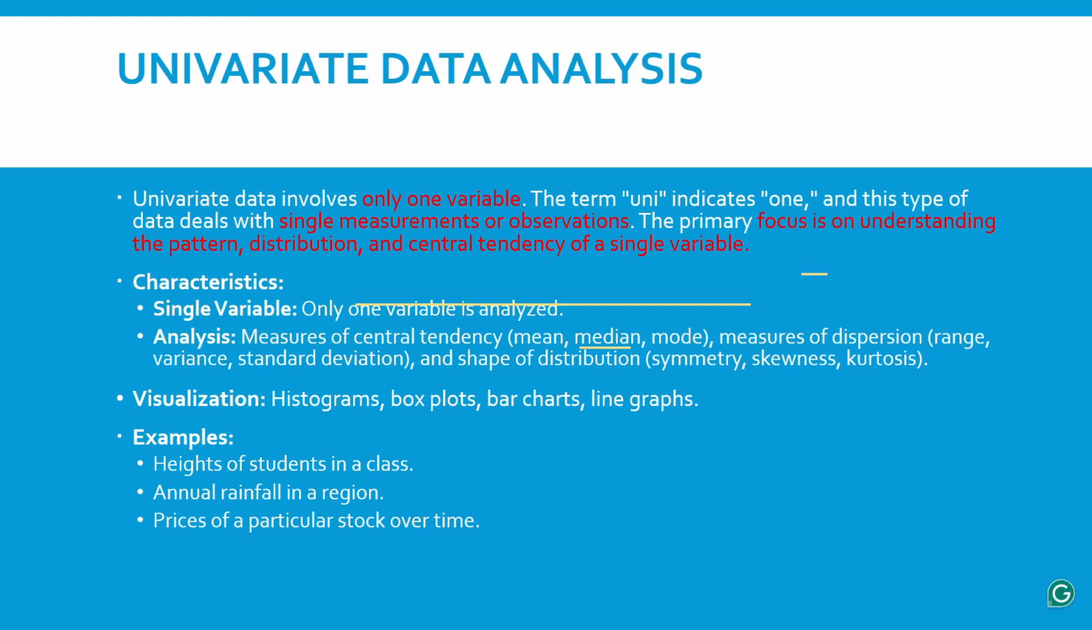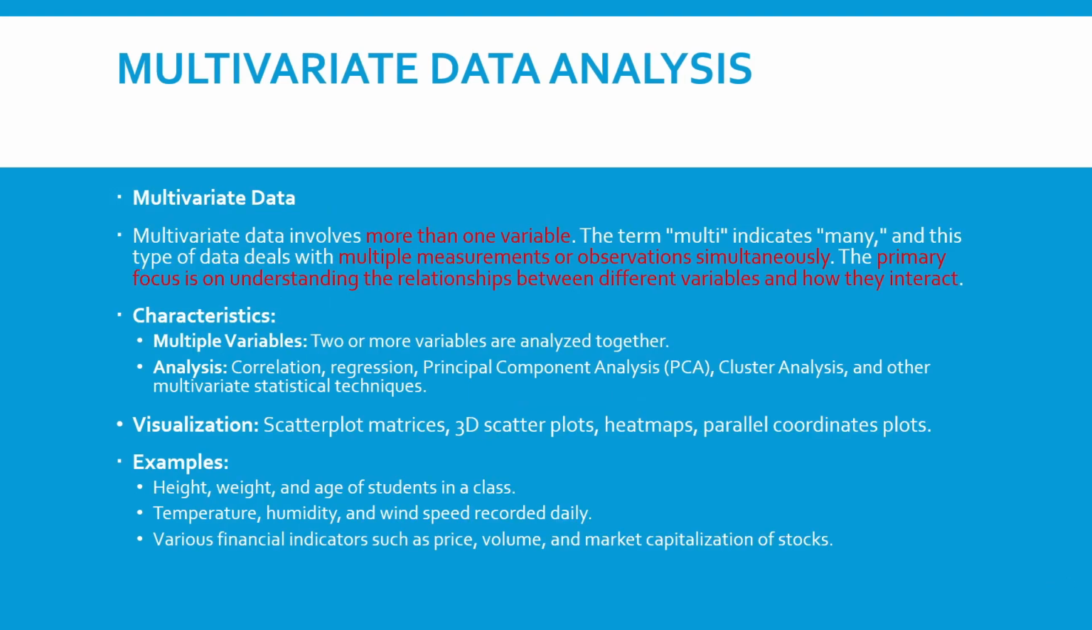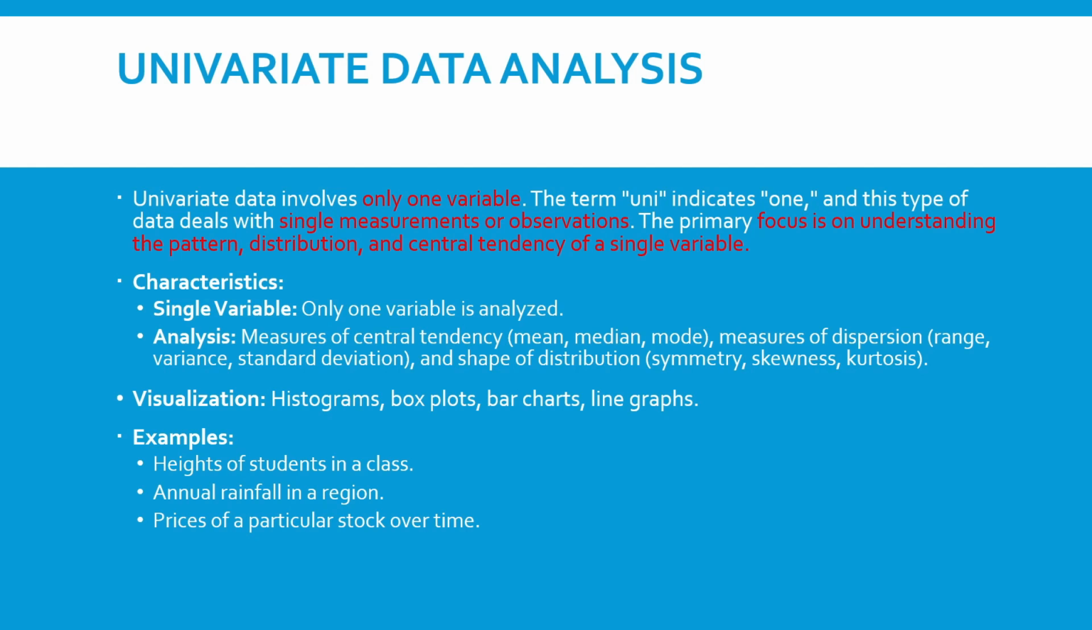Hi, before going further, we will discuss and understand two more terminologies, which are called univariate data analysis and multivariate data analysis. Let us discuss univariate data analysis first. Univariate data is the one which has only one variable, or we can say a single measurement or single observation.